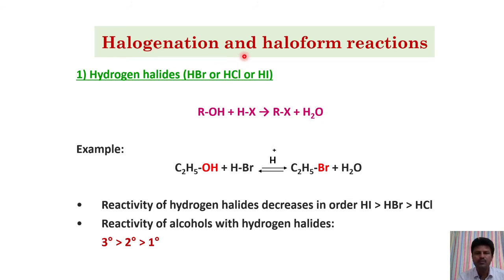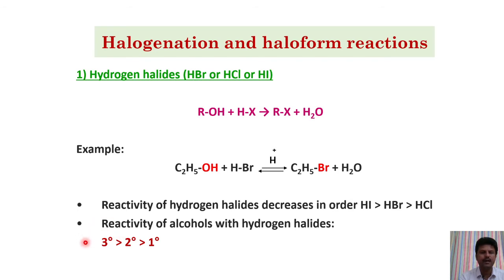Next one is halogenation and haloform reaction. Alcohol reacts with hydrogen halide. Here in this reaction, the R-O bond cleavage takes place. It is an example of a nucleophilic substitution reaction because the OH minus nucleophile is replaced by the Br minus nucleophile. When alcohol reacts with hydrogen halide like HBr or HCl or HI, it forms alkyl halide and water. In this reaction, the intermediate is a carbocation.